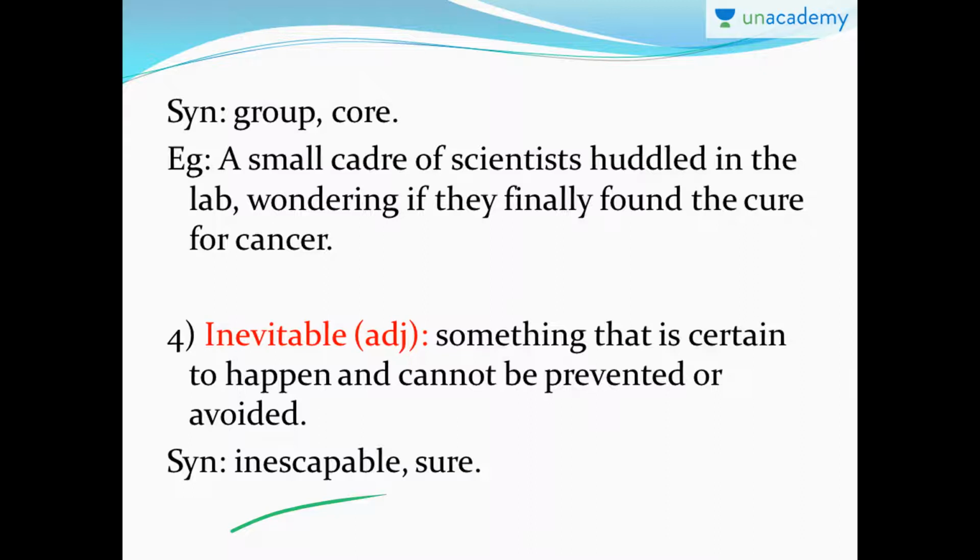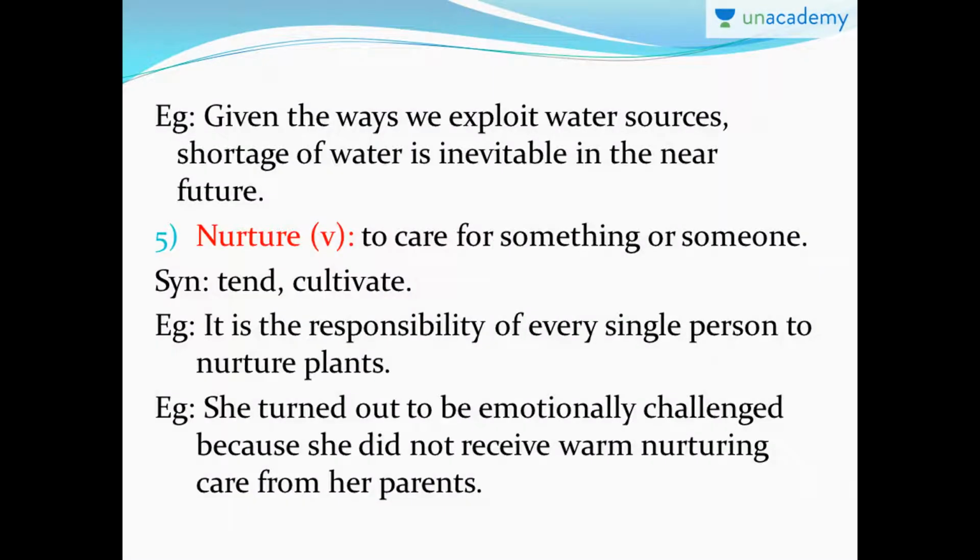So synonyms are inescapable, sure. Those are sure events. They will happen no matter what. Example: given the ways we exploit water resources or sources, shortage of water is inevitable in the near future. That means the way we are exploiting the water sources like the rivers, ponds and other sources, we are going to face shortage of water or scarcity of water very soon. Near future is within 2 years or a year if this is the case, right?